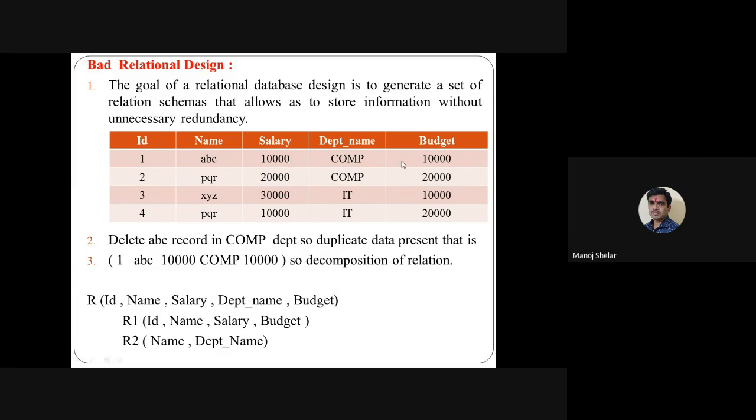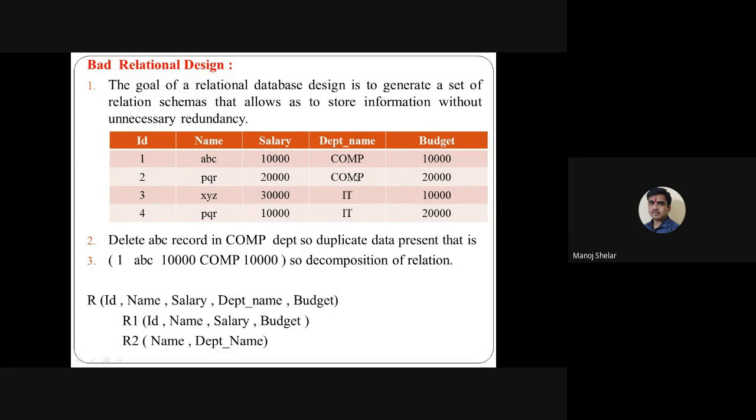Student two says, no, my query is different: DELETE FROM student WHERE name equals ABC. No problem, only one record is deleted. Student three says, no, my query is different: DELETE FROM student WHERE department name equals computer. So record number one is deleted successfully, but the second record is also unnecessarily removed, because of the duplication. So this is a problem. This is a bad database design.